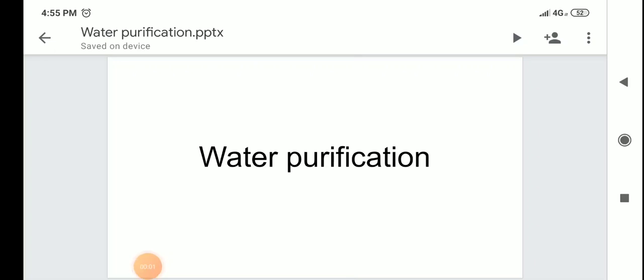Next topic is about water purification. How can we purify the water?